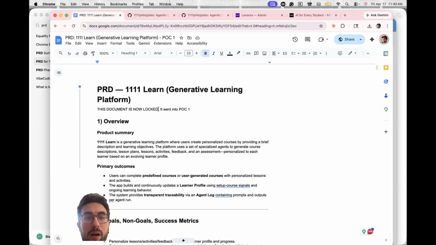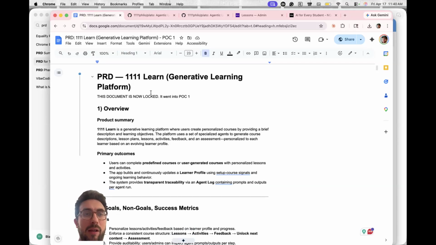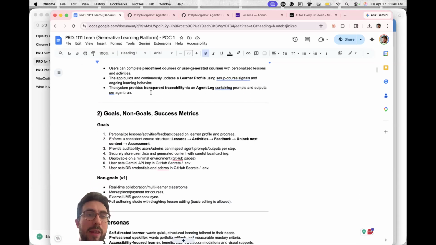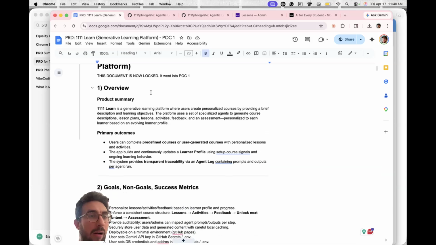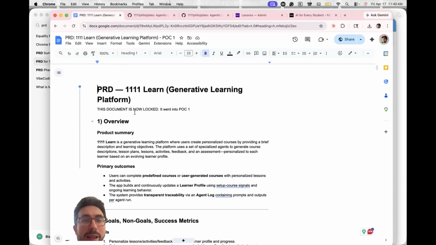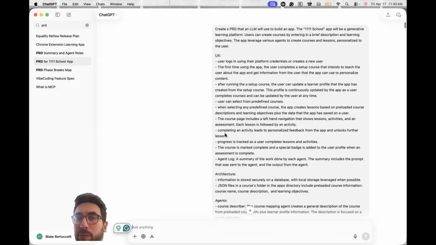what's called a PRD. And so this is really the most important part of everything that we did. We built this PRD, and what it is, is a project requirements document. This is basically saying everything that we want our new application to do. And this was built out through lots of different conversations. I took all the information from the conversations and I gave it to ChatGPT.